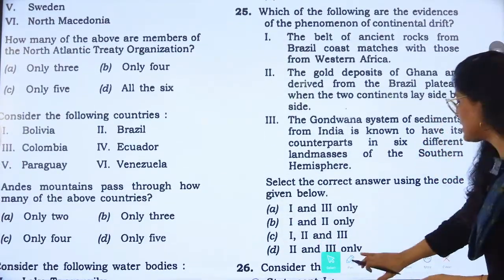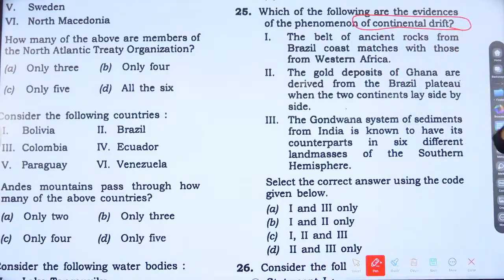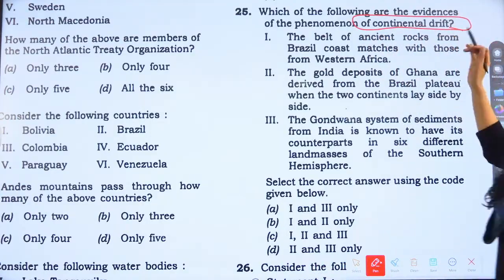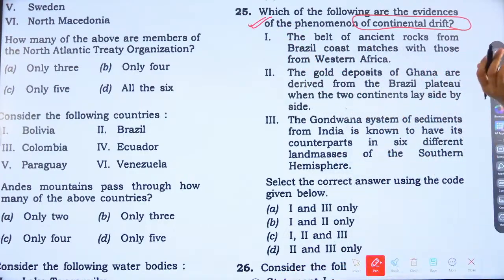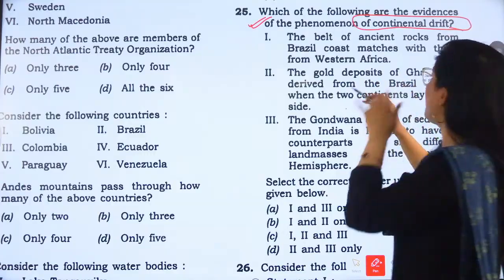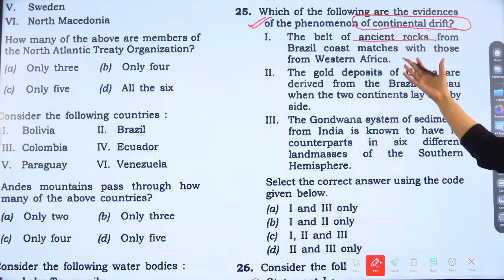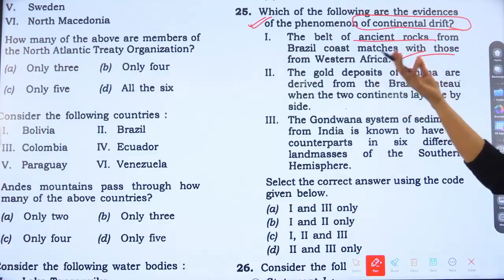It is asking about continental drift. So, conceptual based question. Which of the following are the evidence of the phenomena of continental drift? So, we know that questions might come from this phenomena. Yes or no? So the belt of ancient rocks from Brazil coast matches with what? With those from Western Africa.